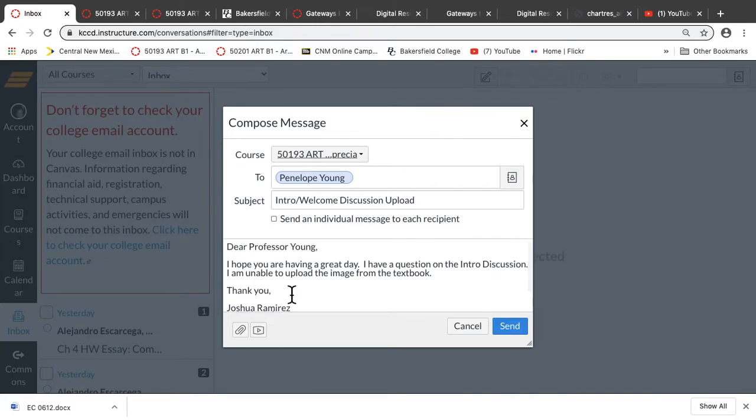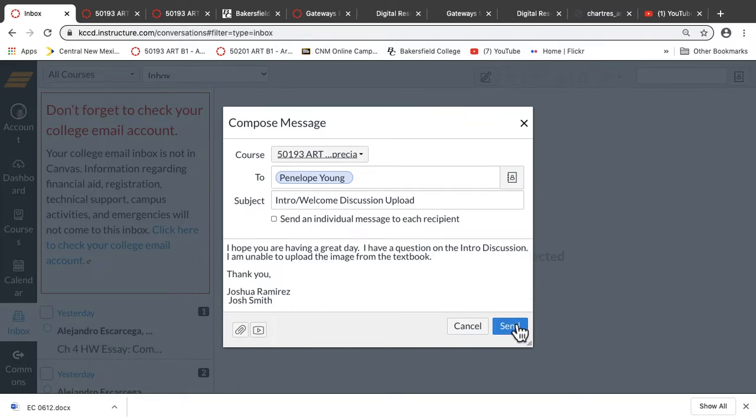The main thing with netiquette, which is how we communicate on the internet, is that you're polite at all times, use appropriate language, you don't use a bunch of abbreviations, we're not texting, okay? So just keep that in mind. The problem with online learning, and there's a lot of great benefits to online learning, but one of the negatives is that it's very similar in format to the way that we do social media and the way that we text, but we're not doing those things right now, okay? So you have to take this course a little more seriously, and especially with your communication and in your writing. Okay, then you're going to send it.